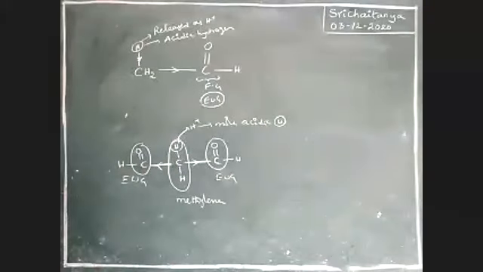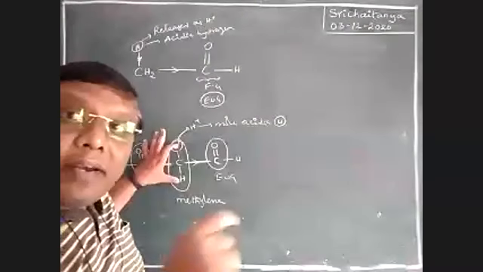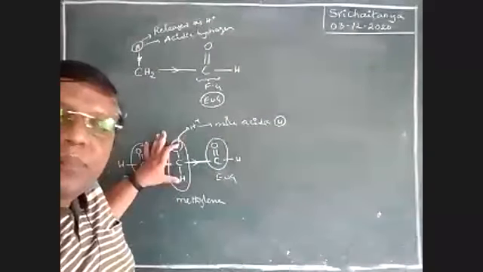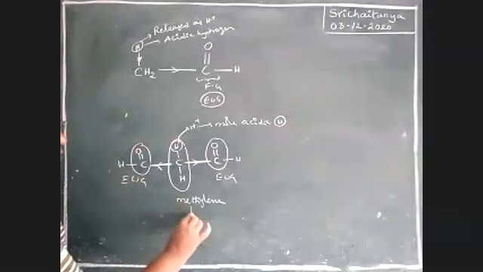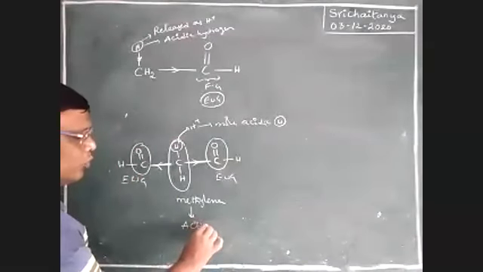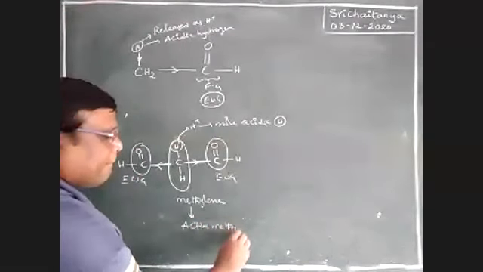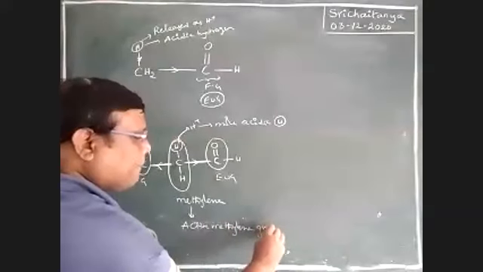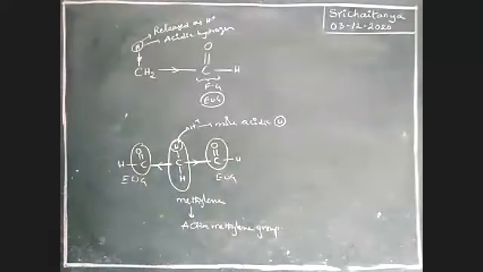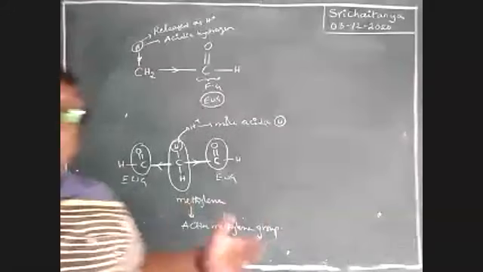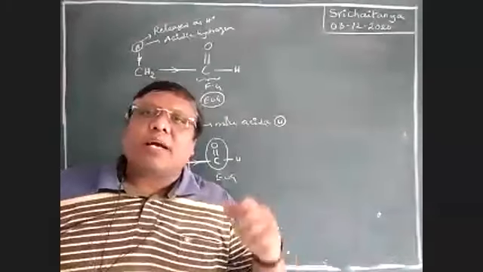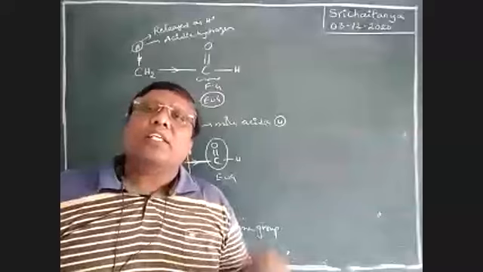This hydrogen is a more acidic hydrogen. That means this is the methylene group ready to give H plus ion. That's why this methylene group is called an active methylene group. Whenever an active methylene group is there, hydrogen comes off very quickly. What is an active methylene group?